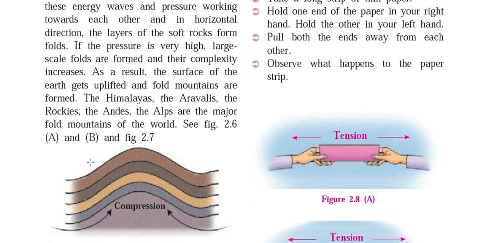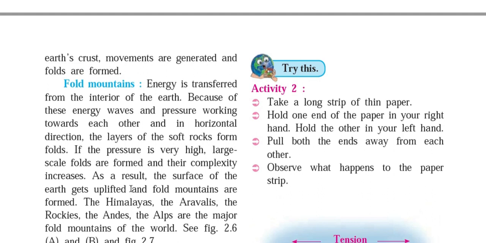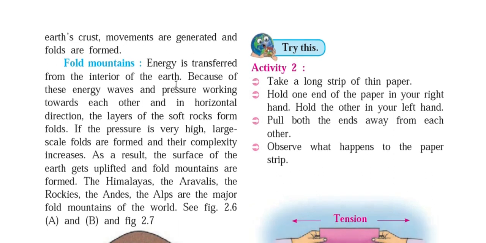You can see here the different layers of soil and different rocks contained in the earth crust, and because of this compressive force, folding of the earth crust takes place, and because of that fold mountains form.